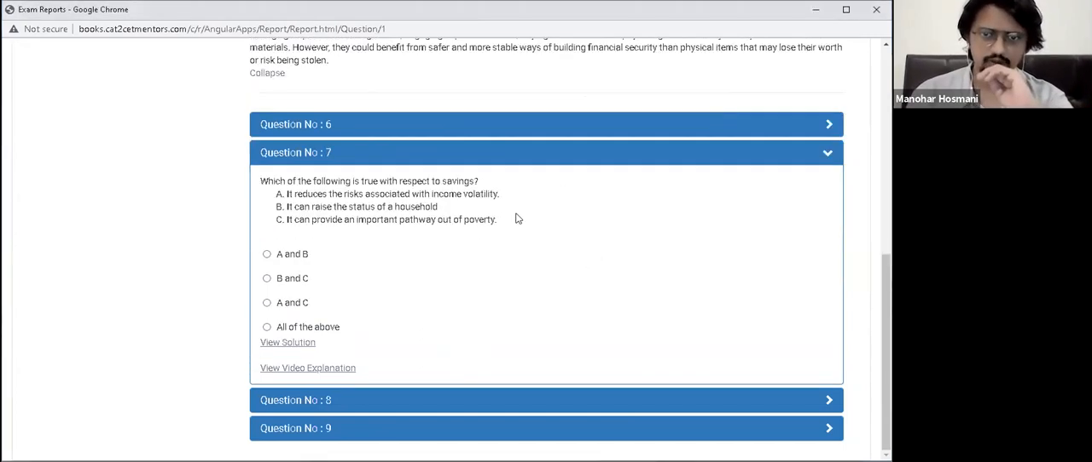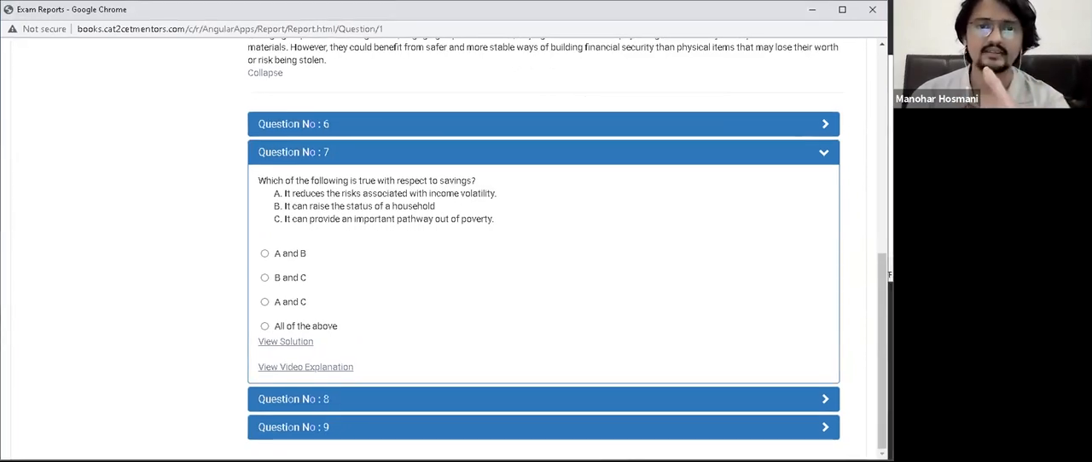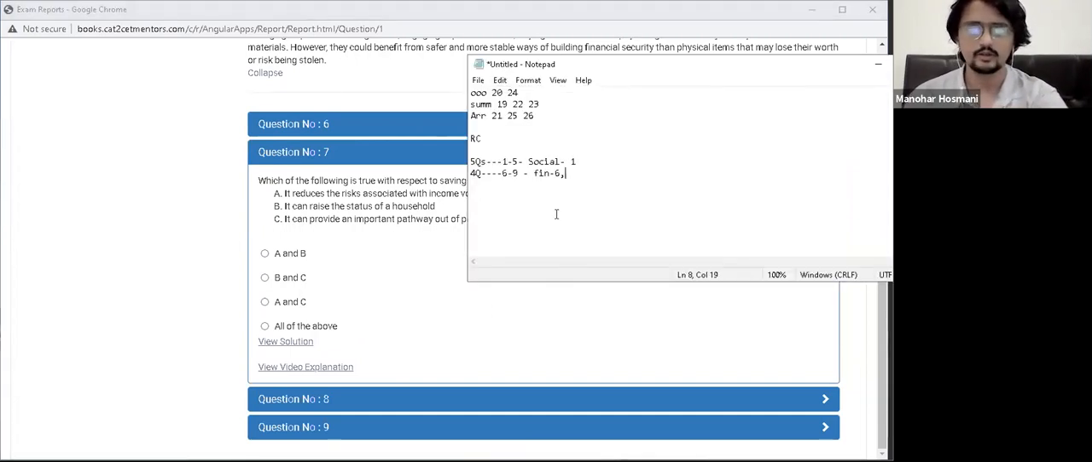Following is true with respect to savings. 1 2 3 दिया है. This also is objective because ये तीनों उन्होंने facts दिए हैं, respect to savings के बारे में true होने चाहिए. 7 also I'll categorize as an objective question.